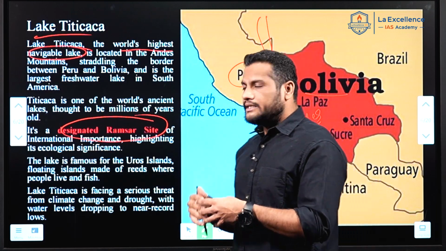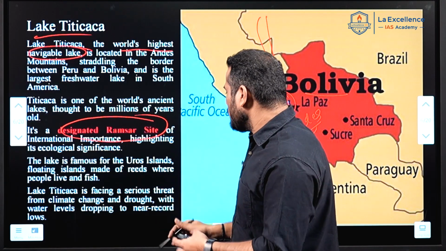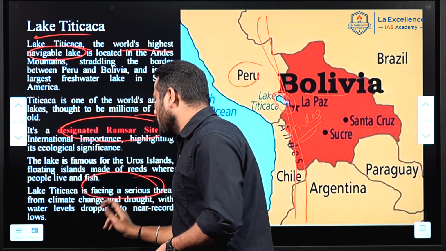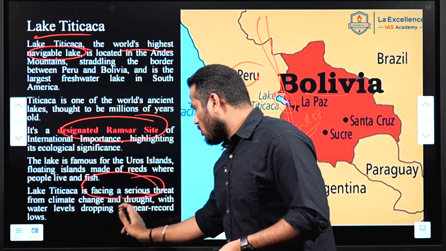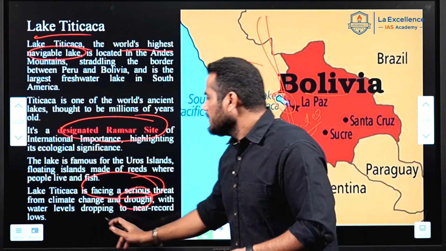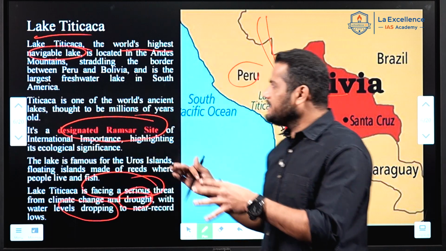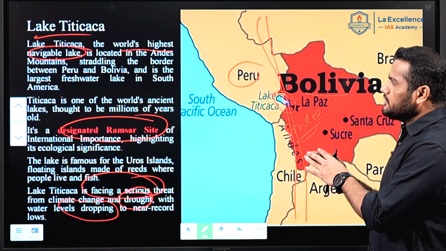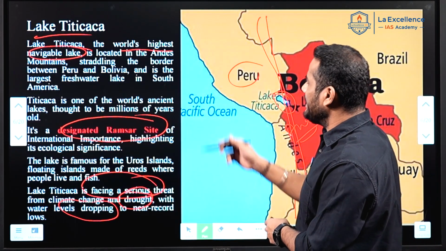Lake Titicaca is in the news because it is facing a serious threat from climate change and drought. Because of this, the water level in this particular lake is dropping. These are the things you should know about Lake Titicaca.